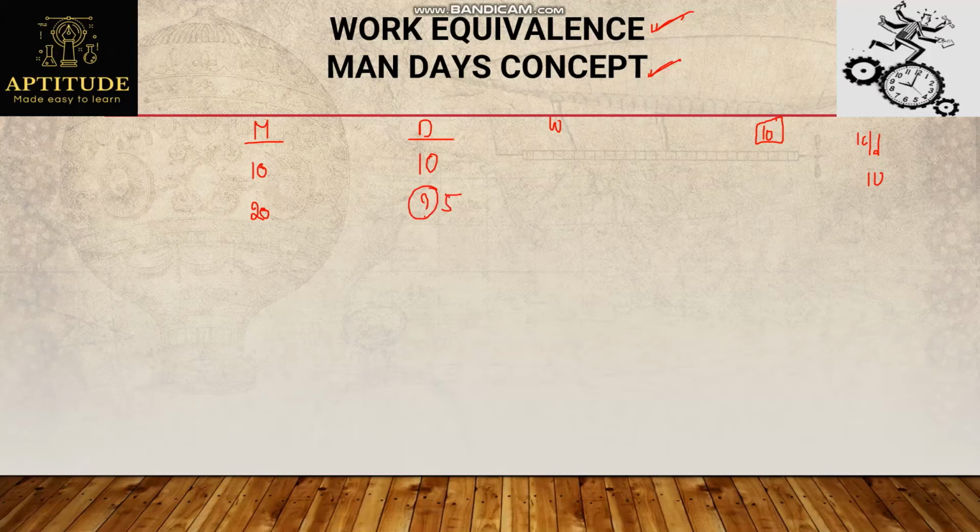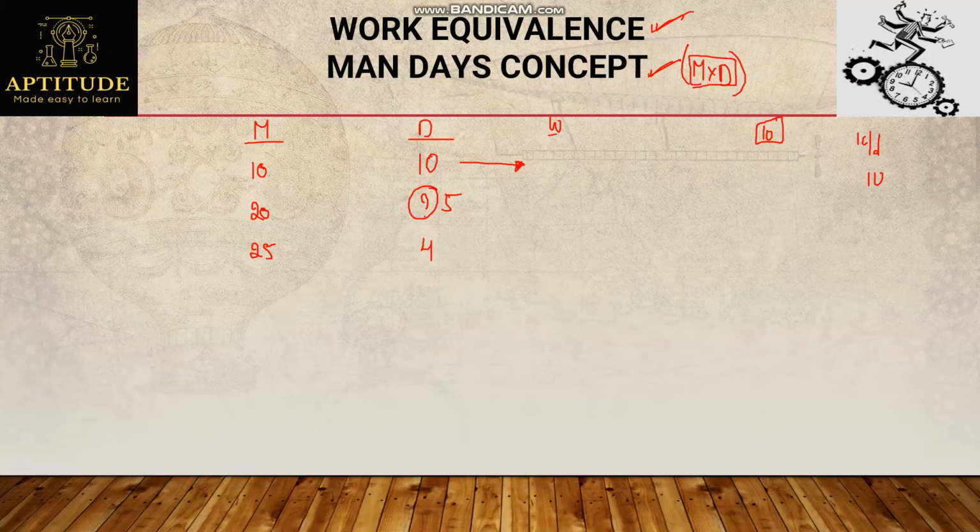This is simple. But if I got a problem like, if 25 persons are performing the work, the group is now 25 persons, how many days do they require? Simply, without using any formula, by looking at this, we can answer that it is 4 days. And how can we say this? By using the man days concept. The name itself indicates man days. It is nothing but the product of men and days. This should be the same whenever they are performing the same work.